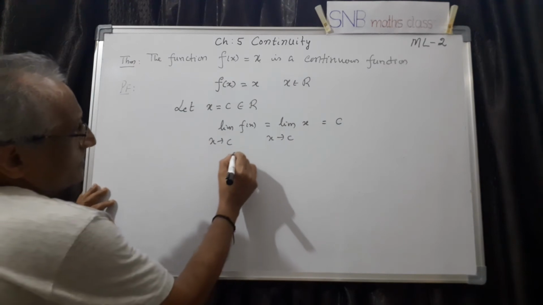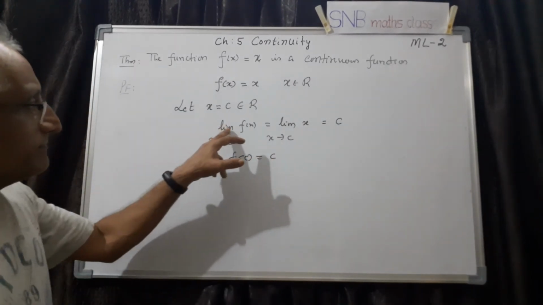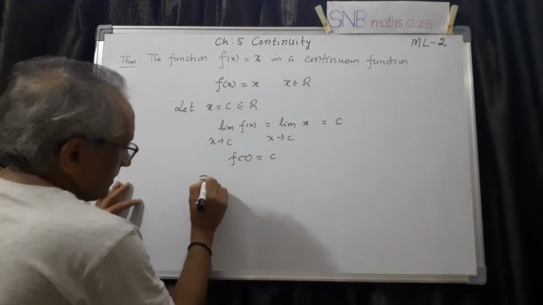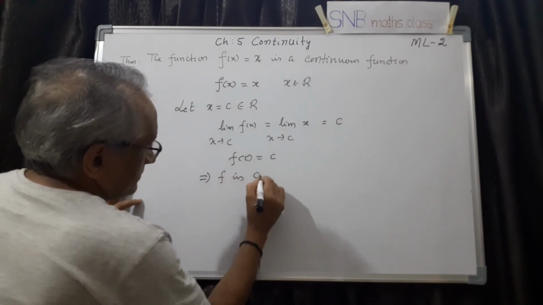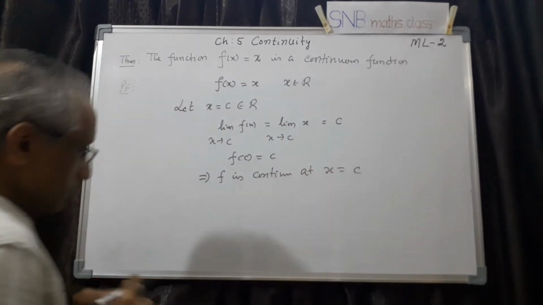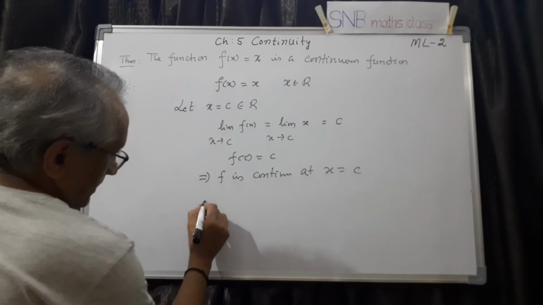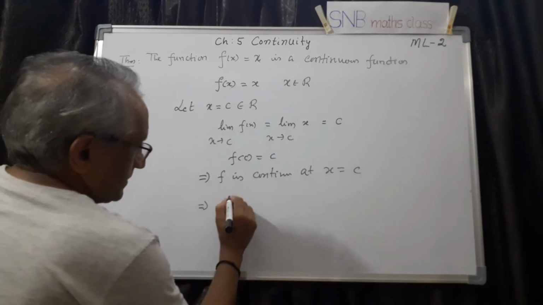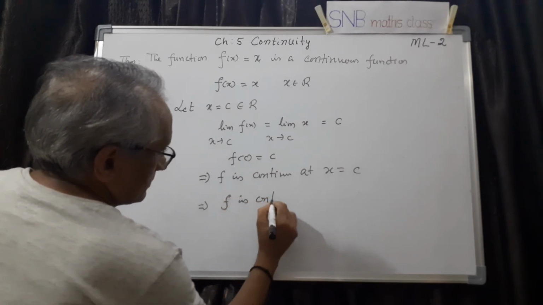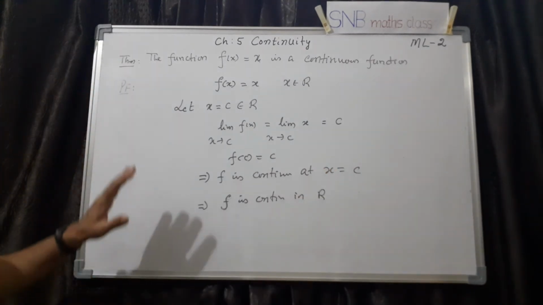Also, f of c is c only. The limit is c and the value of the function at that point is also c. This implies f is continuous at x equal to c. Therefore f is continuous in R because c is an arbitrary point. So this is the proof.